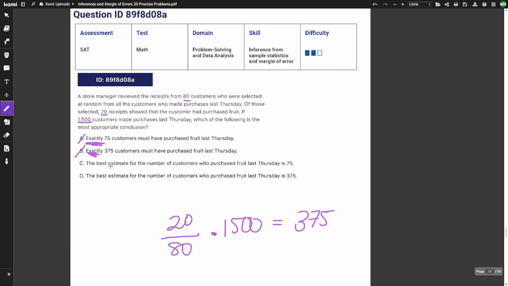C. The best estimate for the number of customers who purchased fruit last Thursday is 75. Well, I don't know how they got 75, so it's not 75. And then D. The best estimate for the number of customers who purchased fruit last Thursday is 375. So it says estimate and it says the right number, so our answer is D.